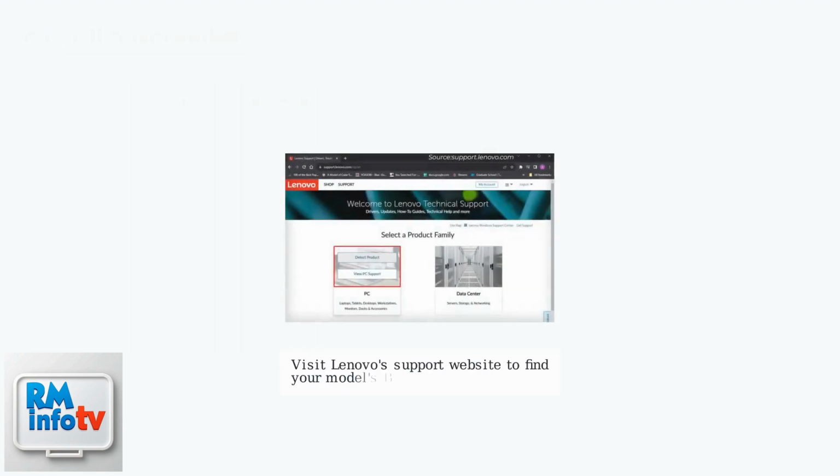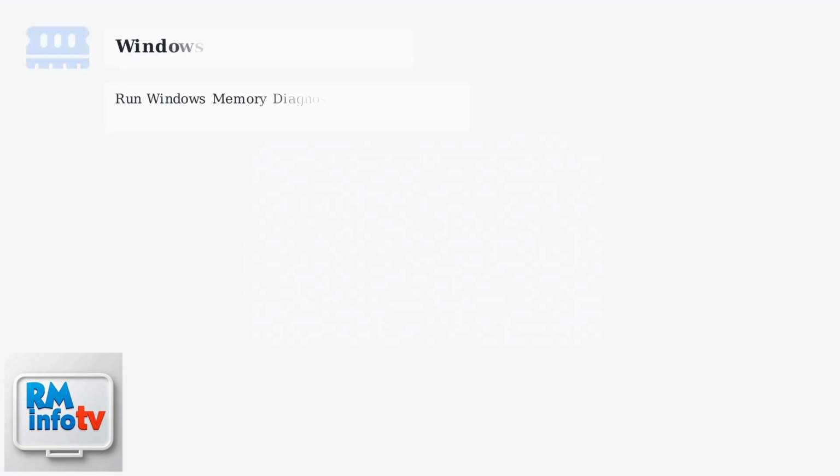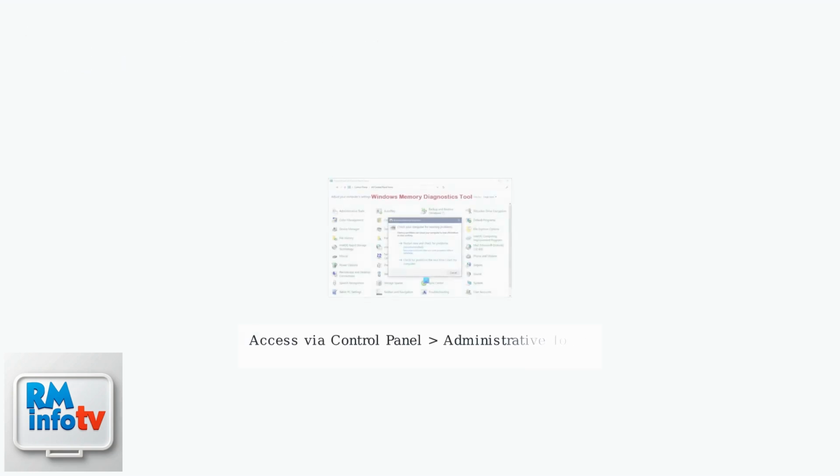A corrupted BIOS can cause black screens by failing to initialize hardware properly. Visit Lenovo's support website to find your model's BIOS update. Download and install the latest BIOS version, but ensure stable power during the update. Caution: failed BIOS updates can brick your device. Backup data first. Run Windows Memory Diagnostic to check for RAM issues that may cause display problems. Access via Control Panel Administrative Tools. Choose to restart now or check Next Boot.